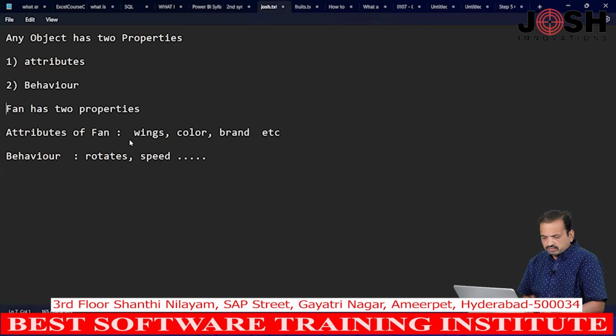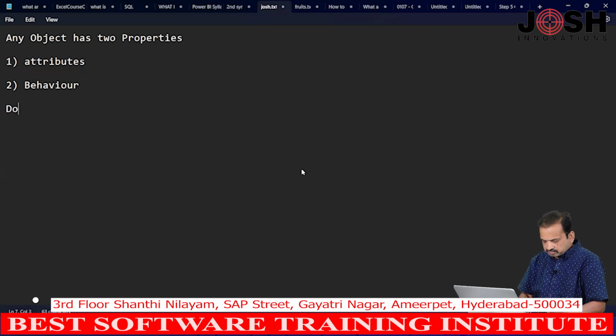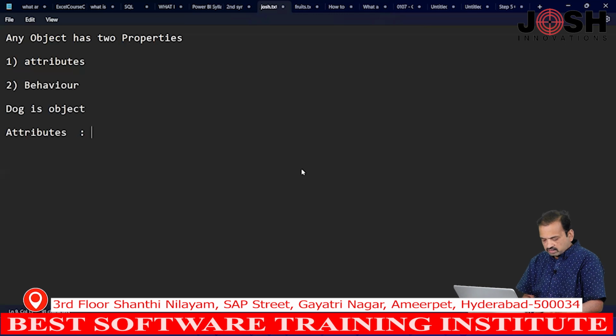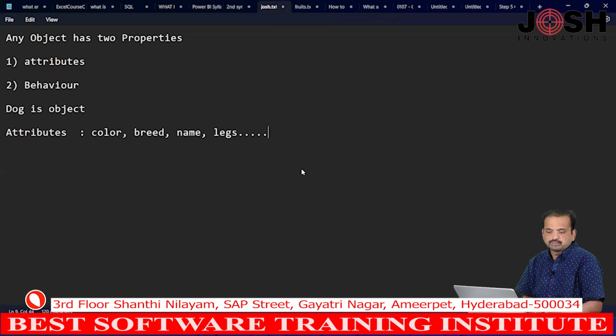We'll take one more example. For example, we'll take one dog. See, dog is also one object, and dog has again 2 properties. One is attributes. Example attributes of a dog are color of the dog, breed of the dog, name of the dog, legs. These are the attributes of dog object.